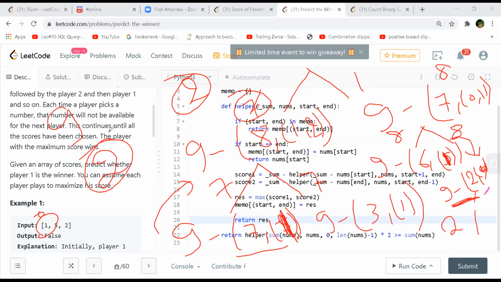Where do you do this 2 minus 1? You just have one element, right? We'll directly return that element, right? Yeah, you're returning the element, right? On line number 12. Yeah, I made it.